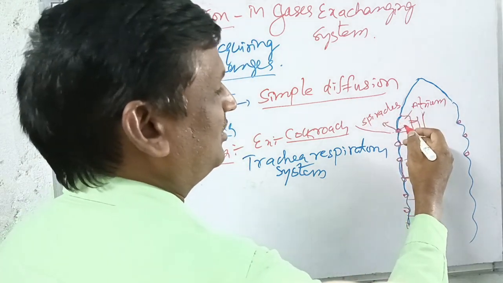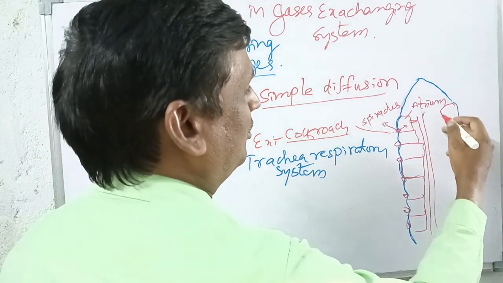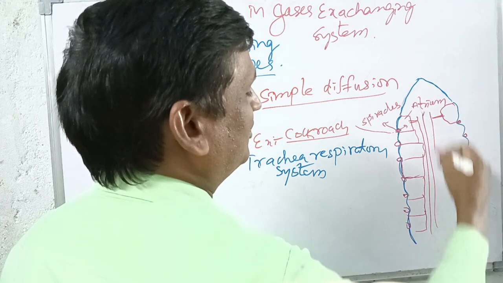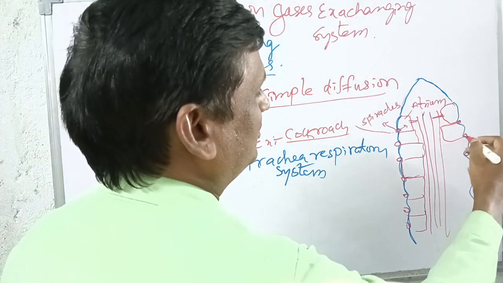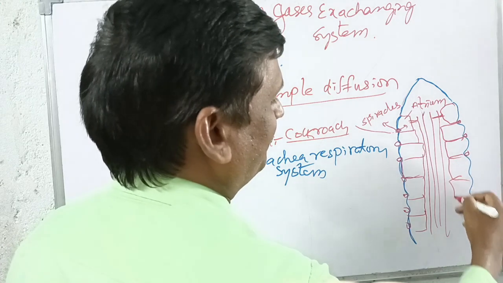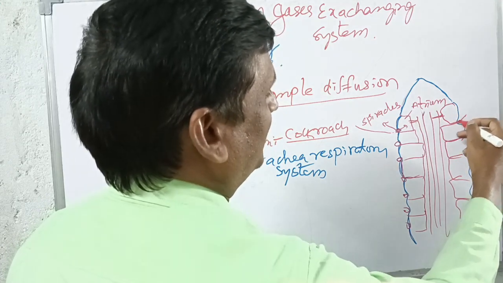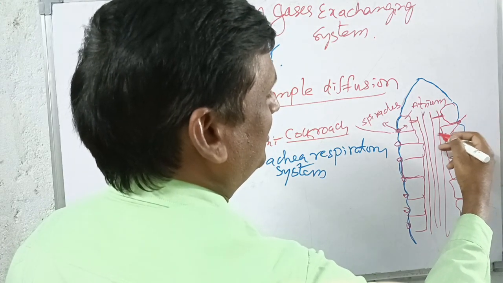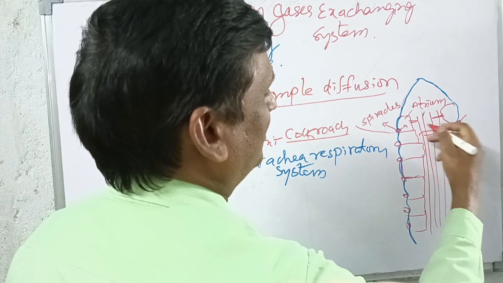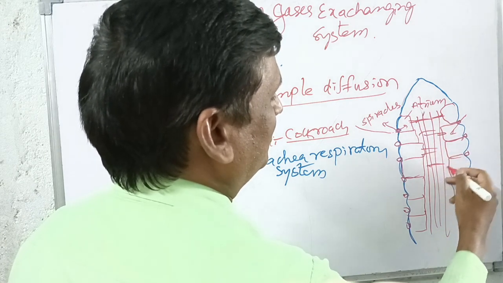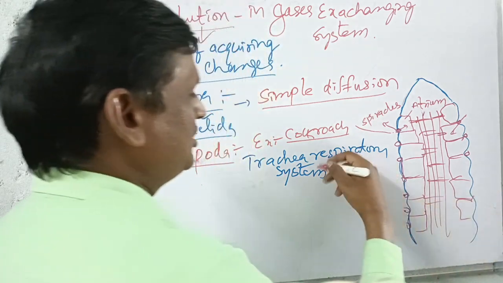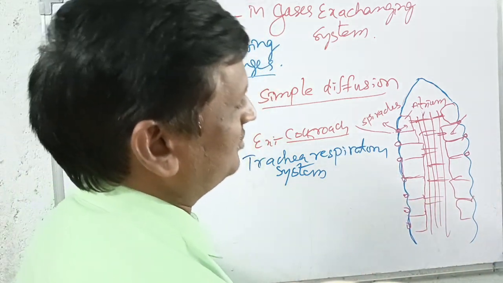Spiracles, atrium and trachea all together make up the tracheal system. In this way the respiration of the cockroach occurs.